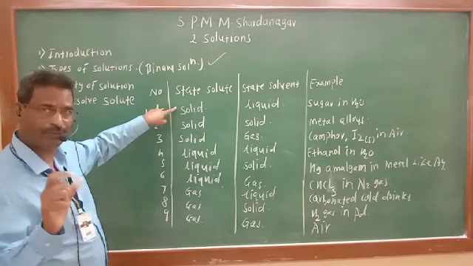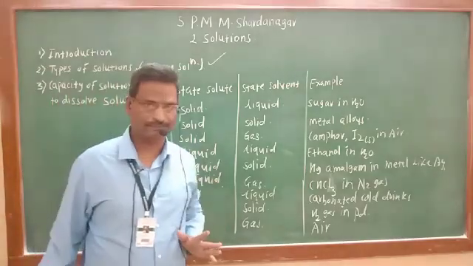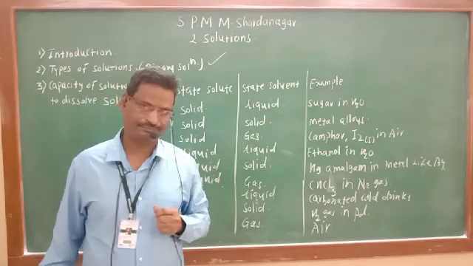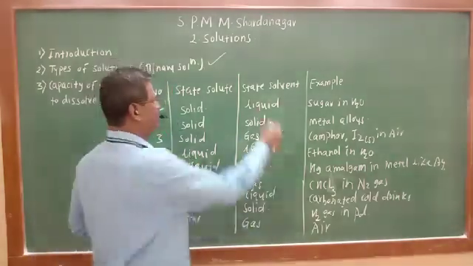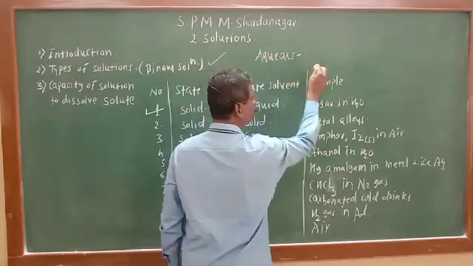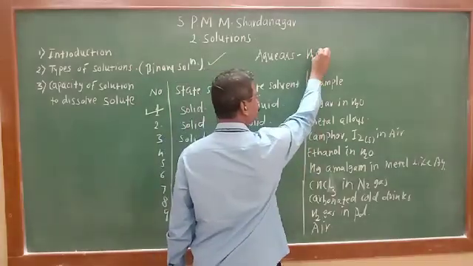In your book it is not given, but I am explaining one more point, and you are also familiar with that. What are aqueous solutions and what are non-aqueous solutions? In aqueous solutions, what solvent is used? Water is used.